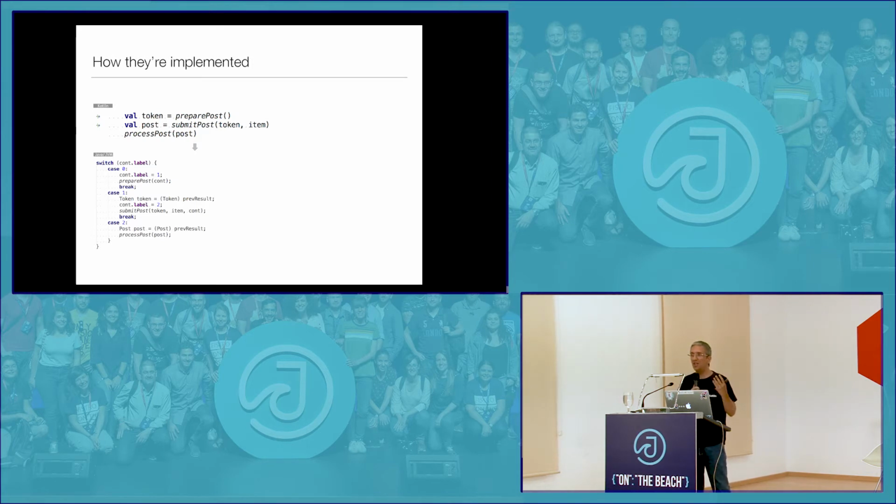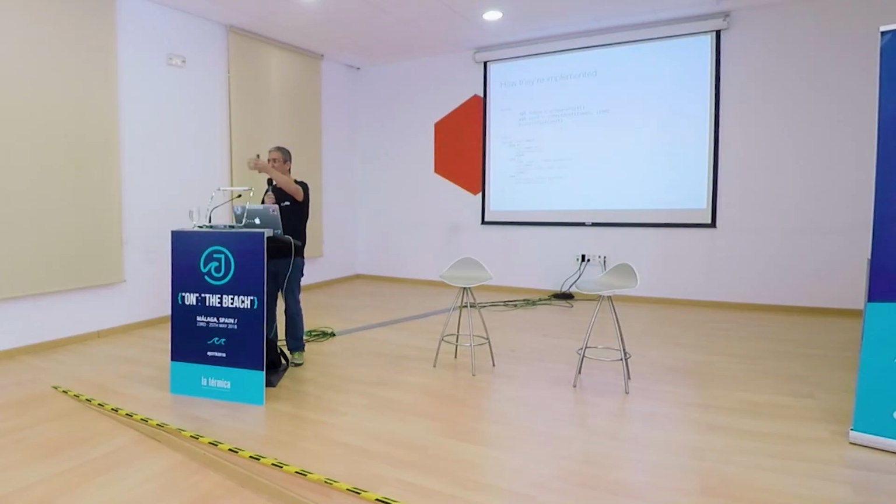So under the covers, Kotlin on the compiler is implementing this as state machines, and if I'm running this on the JVM, it's using threads. If I'm running it on JavaScript, it's going to use event loops. If I'm running it on native, it will use worker threads, or whatever. Okay? So let's see some code.